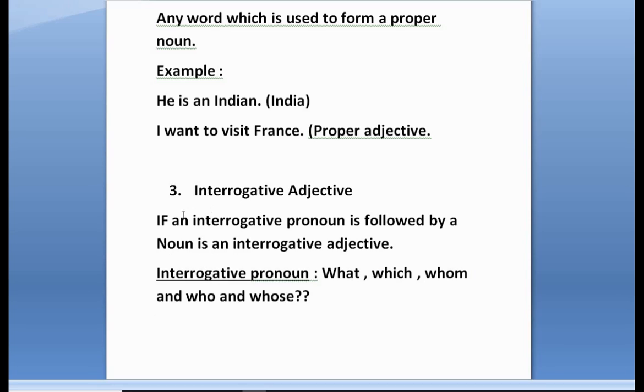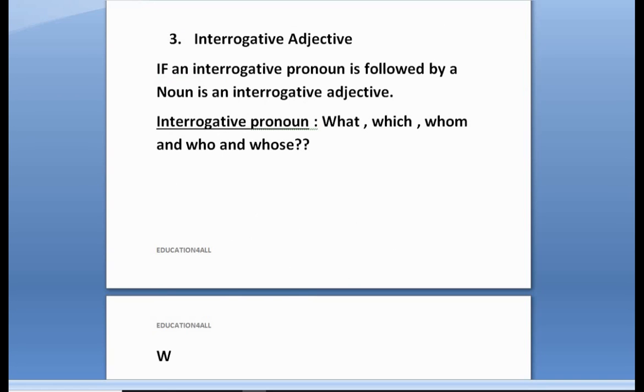Here, if I take a word like what, what is an interrogative pronoun. If I am using any noun with it, like color: What color is your shirt? So what I did, I have used what, which is an interrogative pronoun, and added a noun to make it an interrogative adjective.